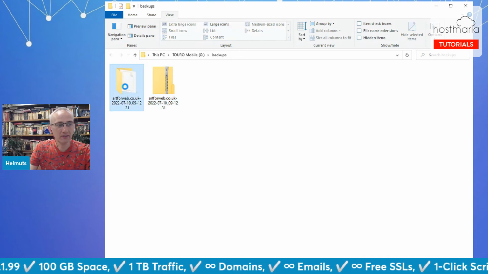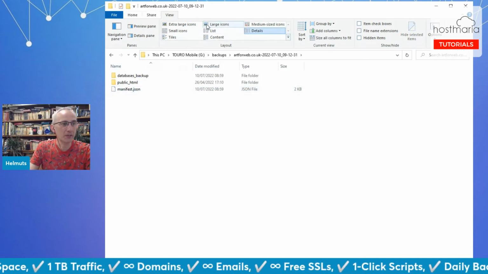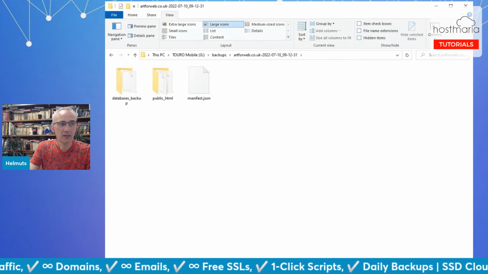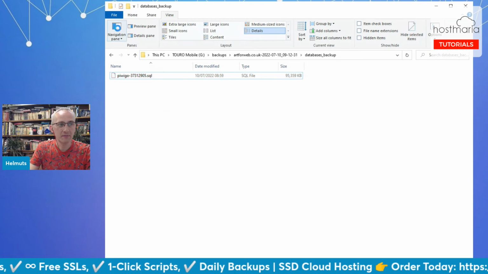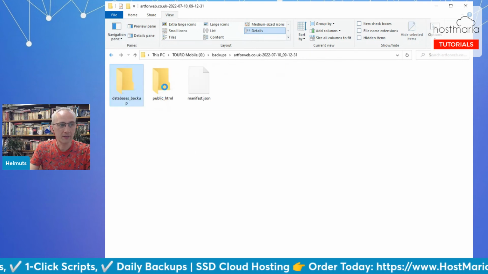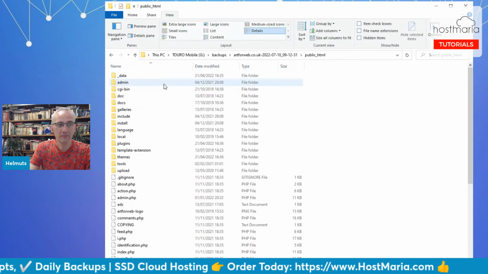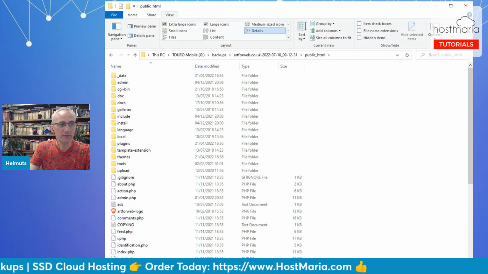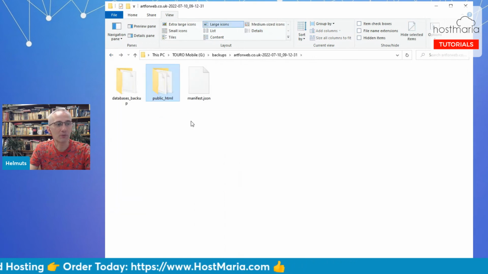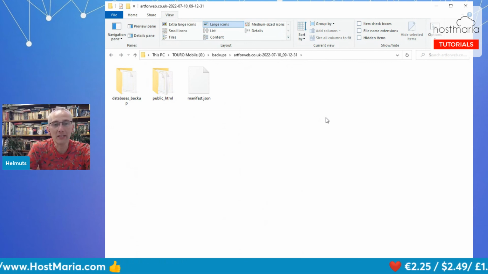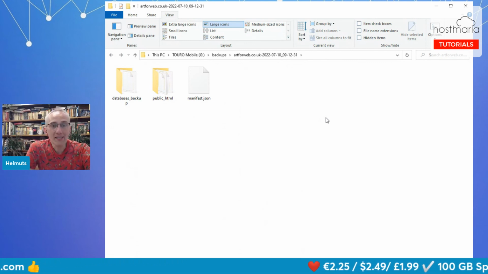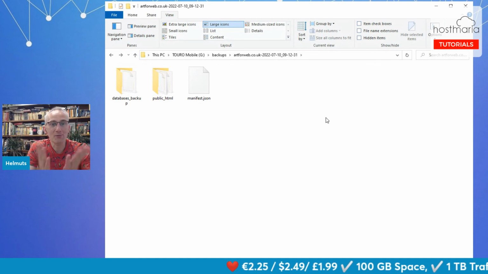This is the uncompressed one. Let us open it, and we can see here we have databases. Yes, here's one database, and here we have public HTML. If you would have more folders, then folders of all the other websites would be there. And that's it. Thank you, and hopefully this was helpful to you.